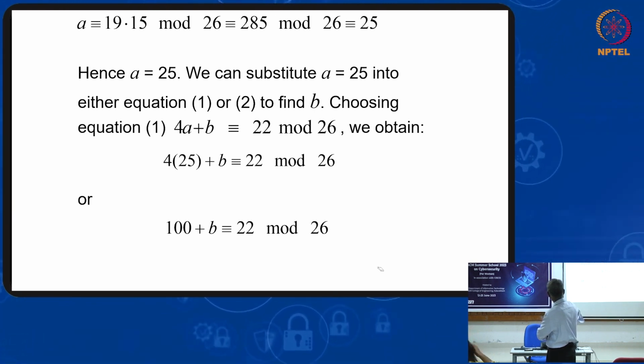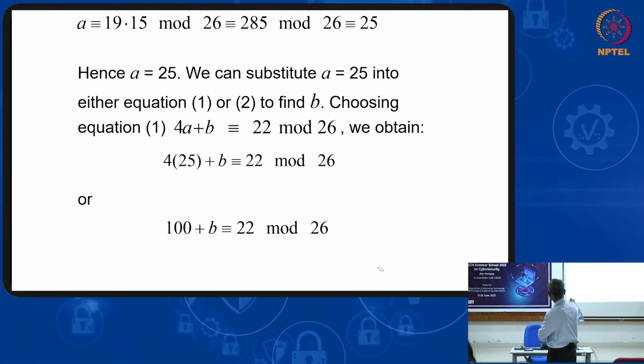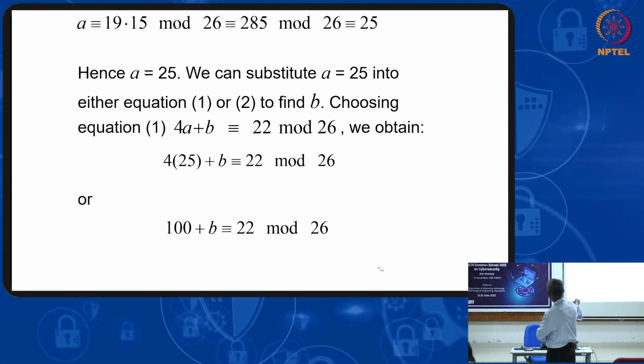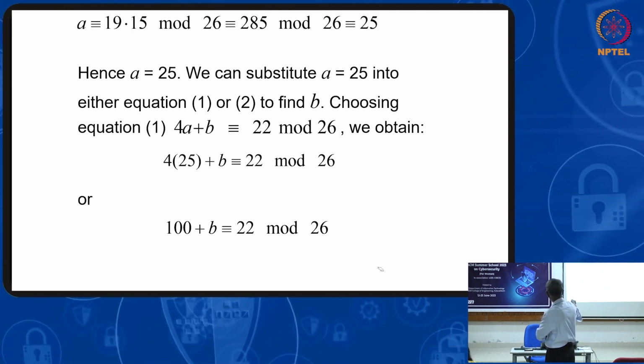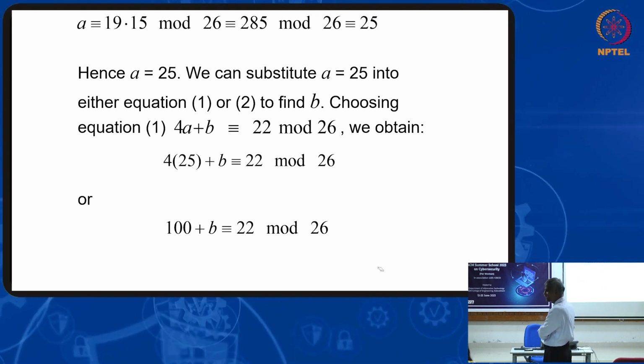Once you know the inverse, a equal to 19 into 15 mod 26 equal to 285 mod 26, that is equal to 25. So a equal to 25 you know, b you can find.